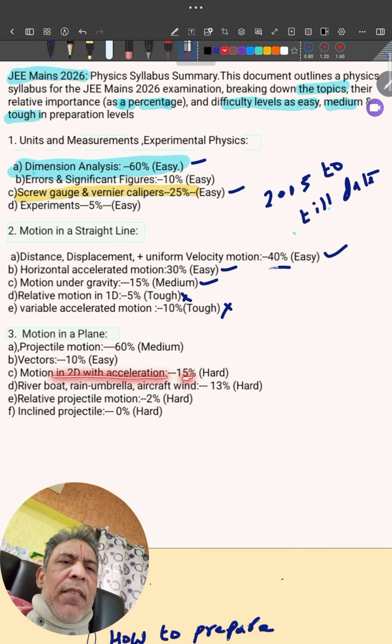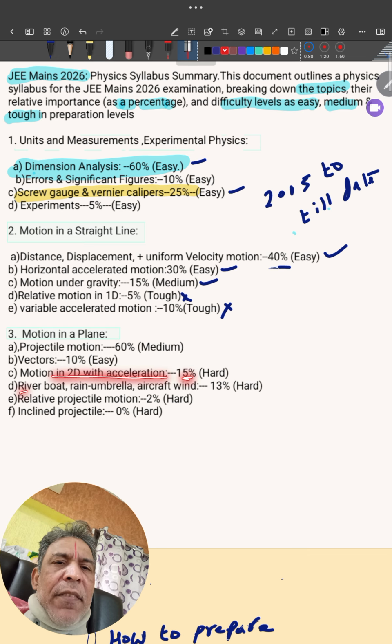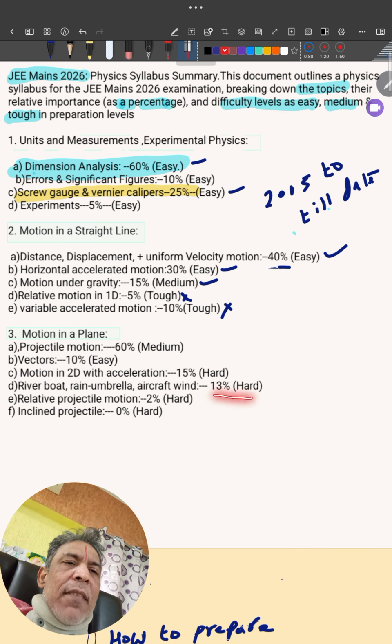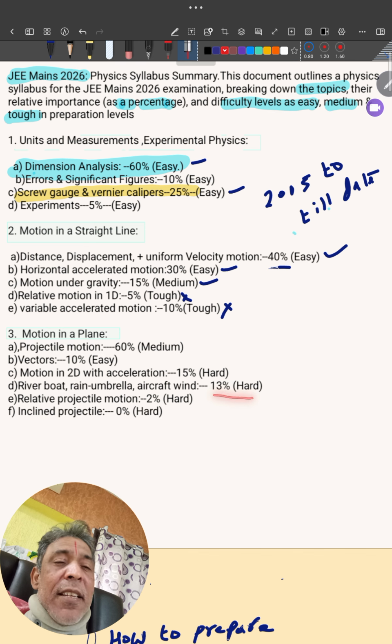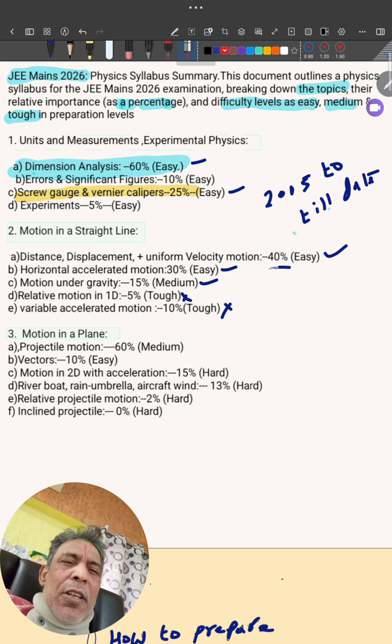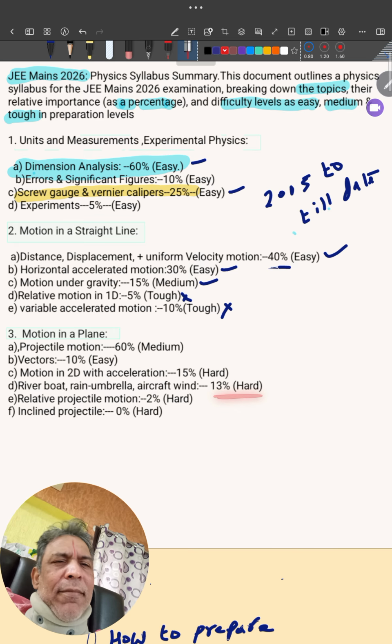Here only 15% weightage. Next again, river boat, rain umbrella, aircraft, wind. All these are only 13%, and they're very difficult. So definitely I think maximum students will struggle with this. So can I skip this topic? Yes.